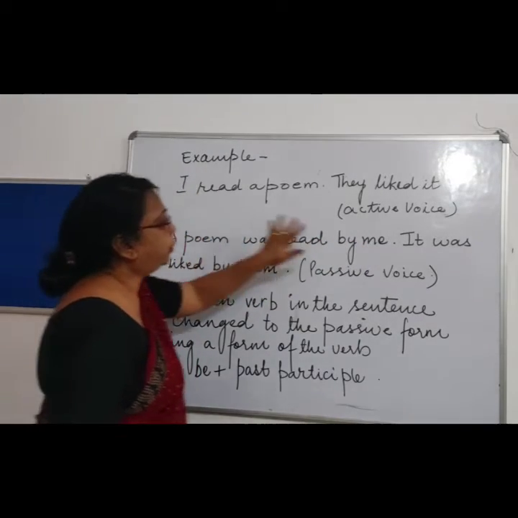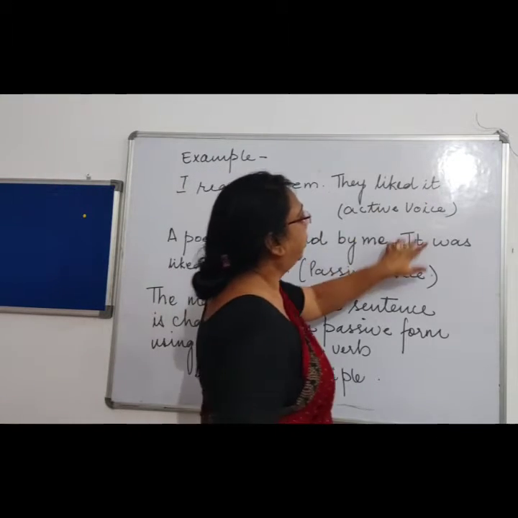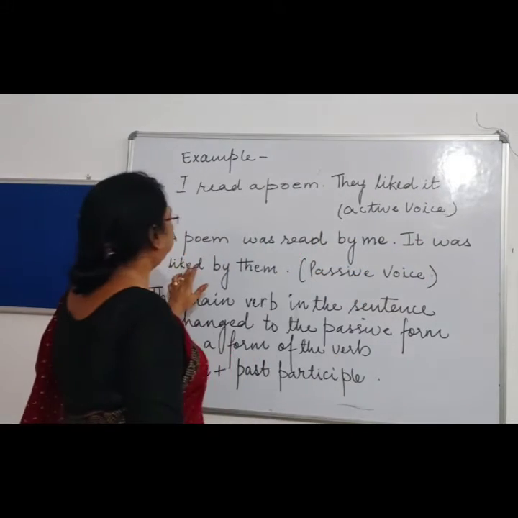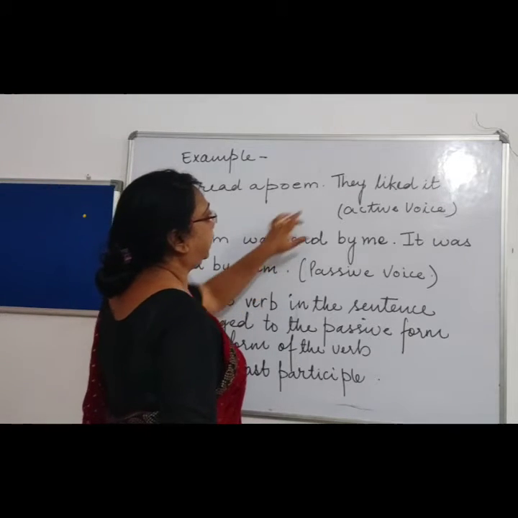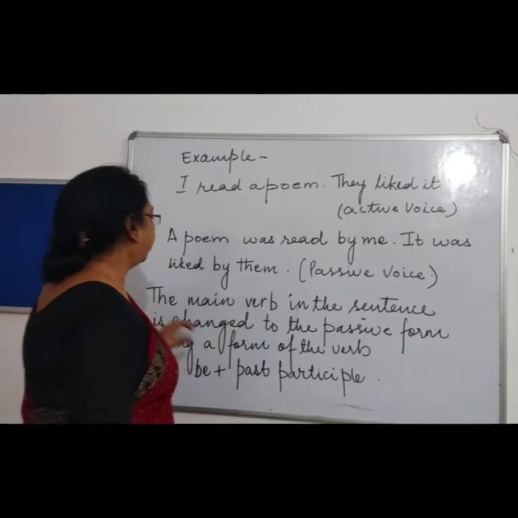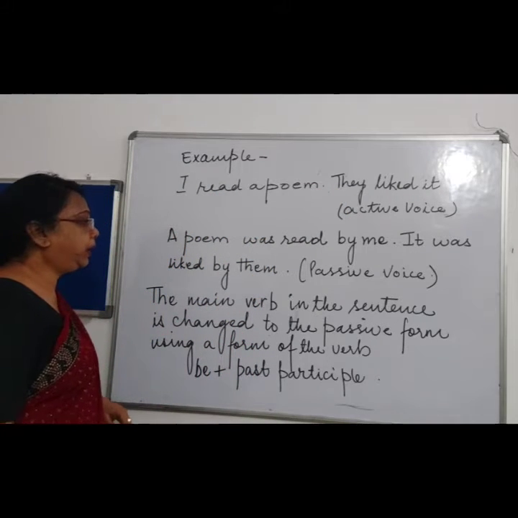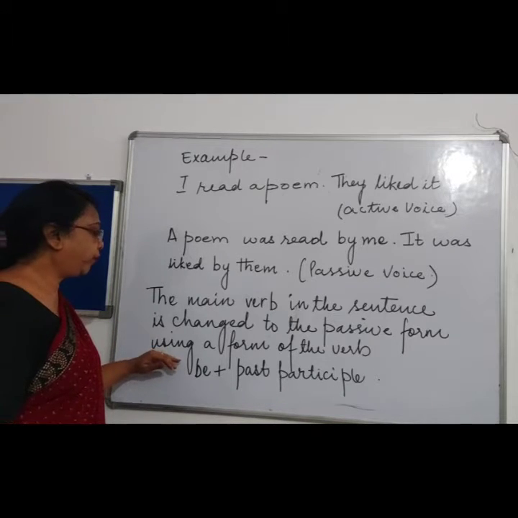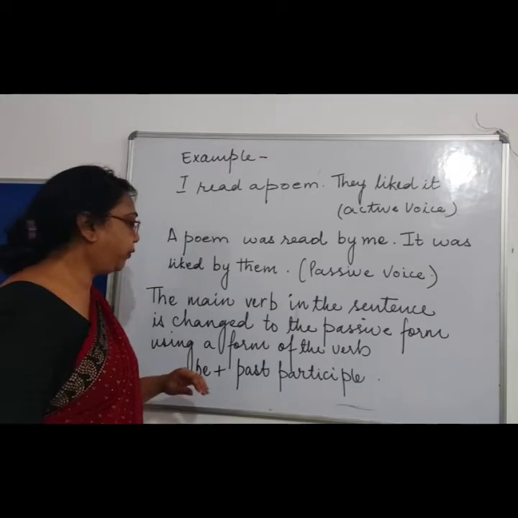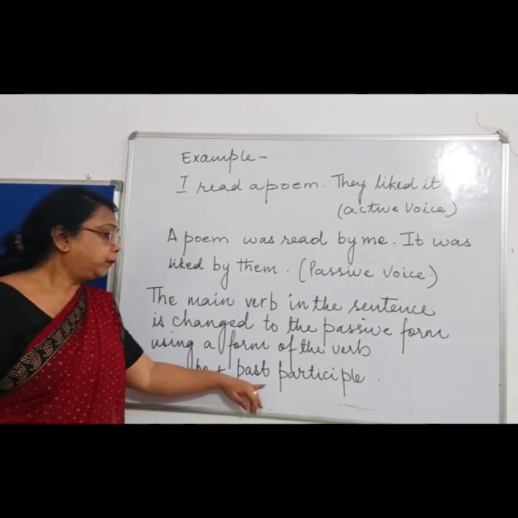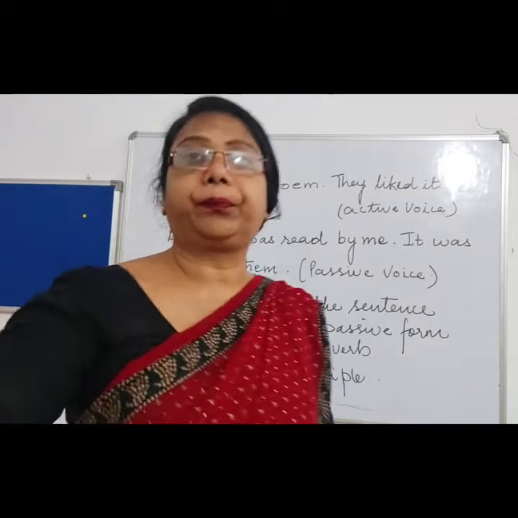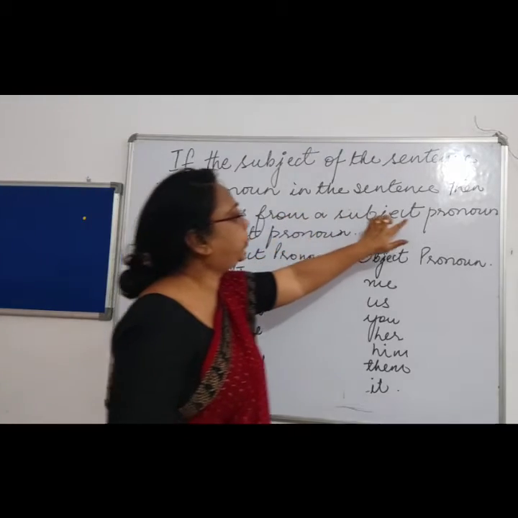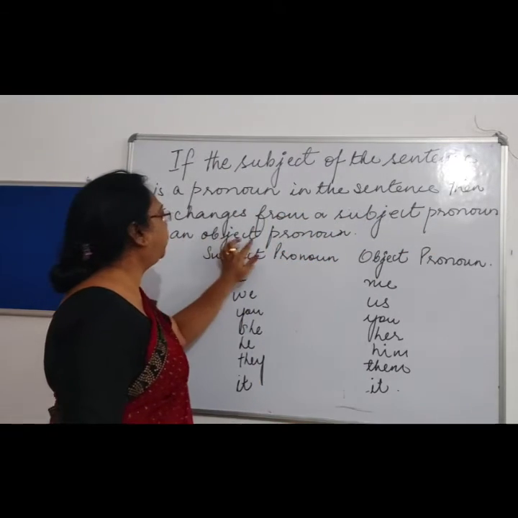I will change to me. It was liked by them. They will become them. So the main verb in the sentence is changed to the passive form using a form of a verb like be plus past participle. Right, children?